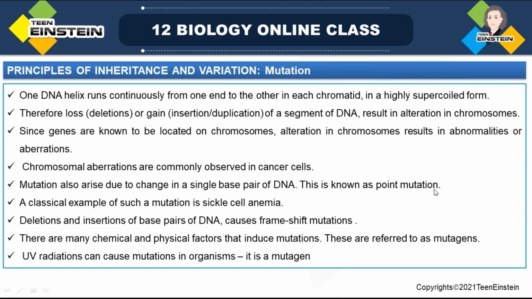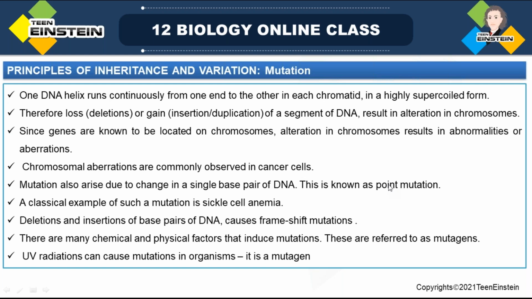That is called point mutation. What do you mean by point mutation? A change in a single base pair is called point mutation. Mutation means change from the normal condition. So in a DNA, a single base pair may change, and that is called point mutation. Only at that particular point the mutation is happening.